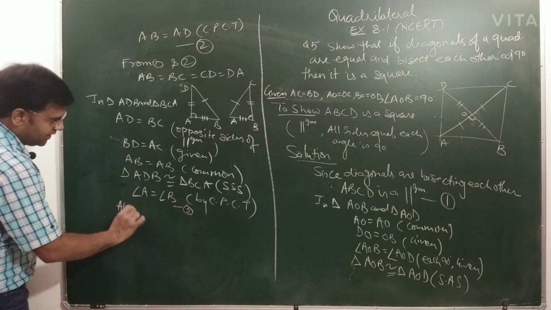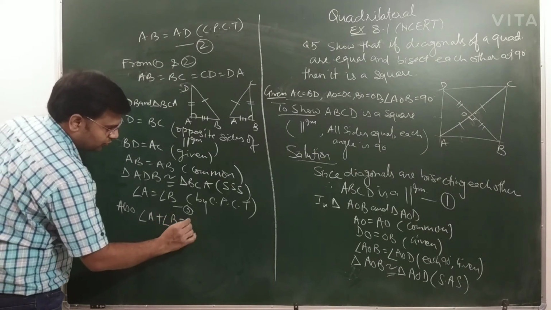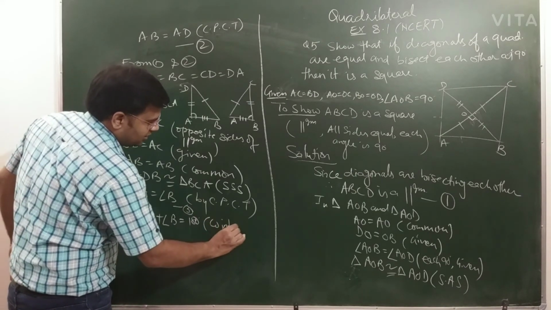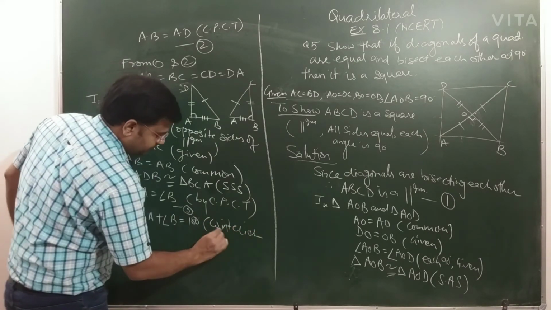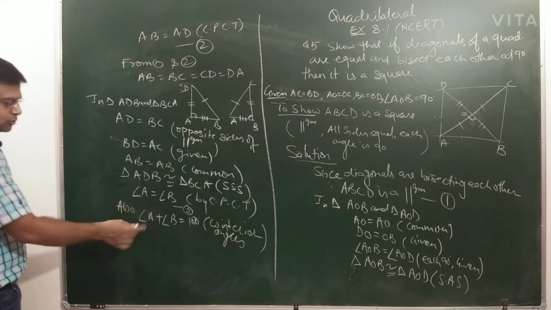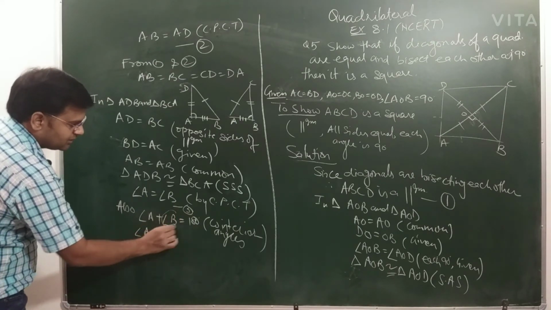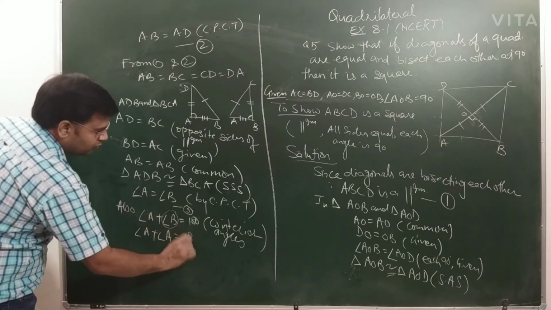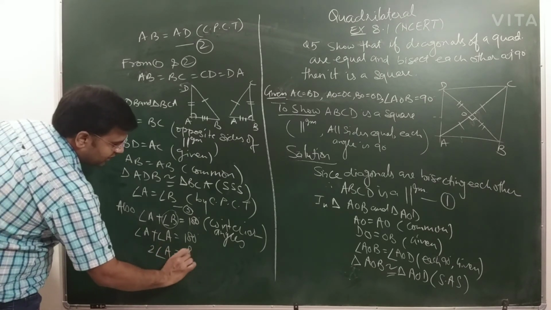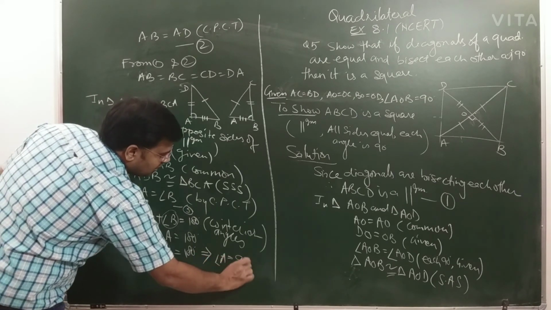Also you write angle A plus angle B is equal to 180 degrees, and write the reason: co-interior angles. So now from these two, I can get angle A plus angle A, because you can replace angle B with A, is equal to 180 degrees, and from here 2A equal to 180 degrees, which implies angle A equal to 90 degrees.